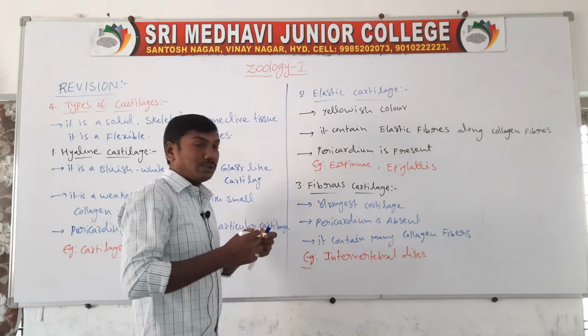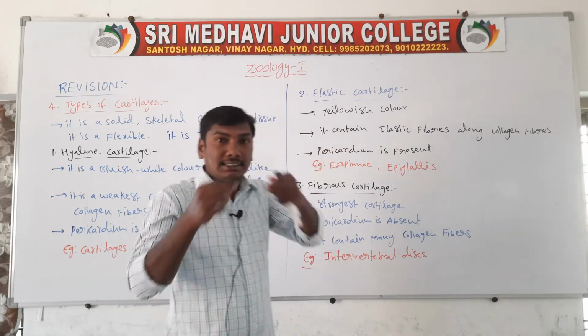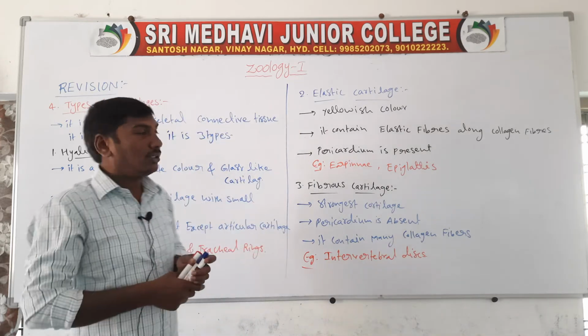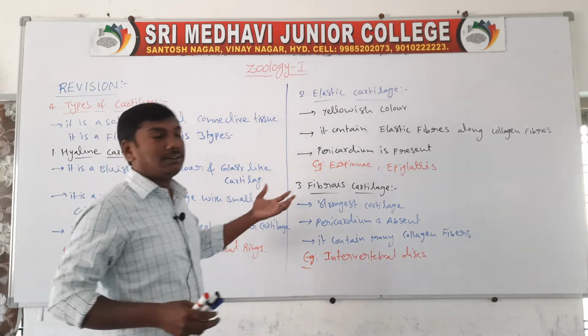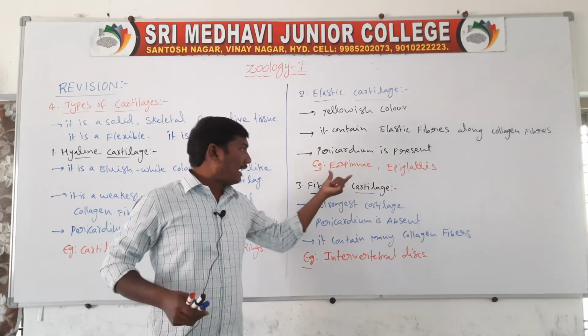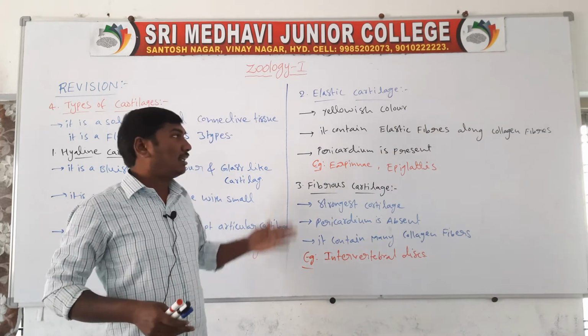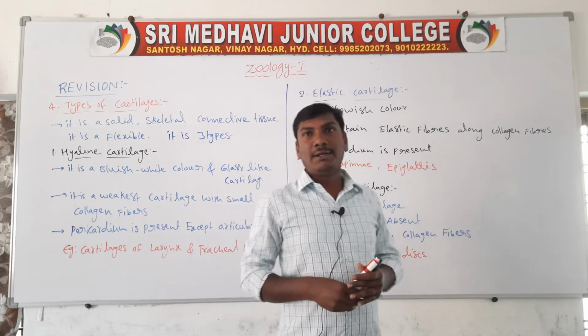Intervertebral disc means the connection between one vertebra and another vertebra in the vertebral column. So those are the types of cartilage. Write the three types with a few words and examples, and draw the diagram: hyaline cartilage, elastic cartilage, and fibrous cartilage.